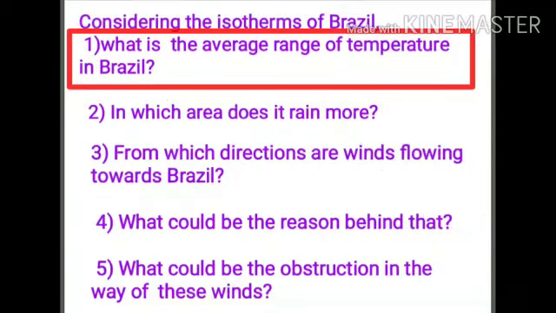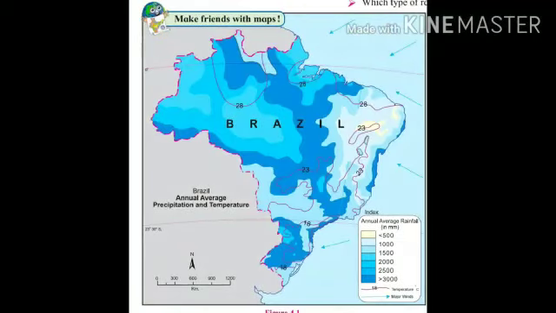Here comes the first question. Considering the isotherms of Brazil, what is the average range of temperature in Brazil? Get the answer to this question by observing the map. Here are the isotherms. Observing them, you can find 18 degrees Celsius is the minimum and 28 degrees Celsius is the maximum. So the range is from 18 degrees Celsius to 28 degrees Celsius.